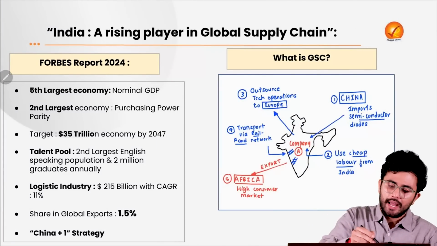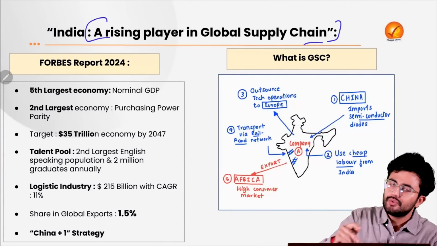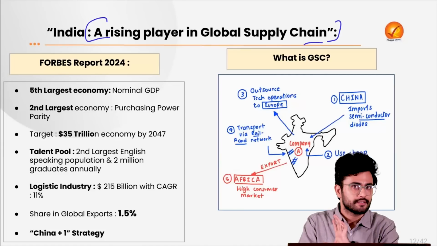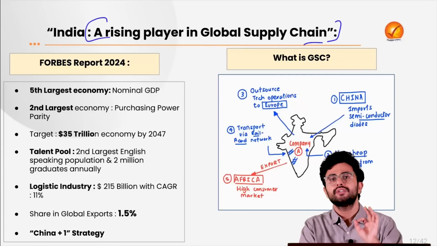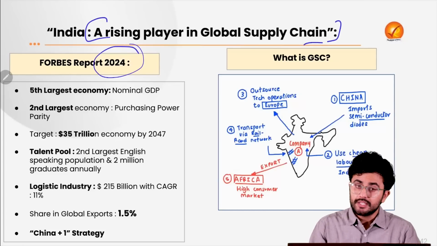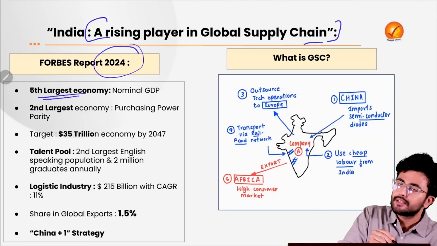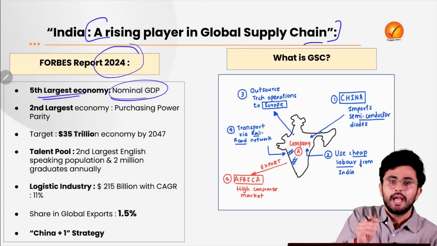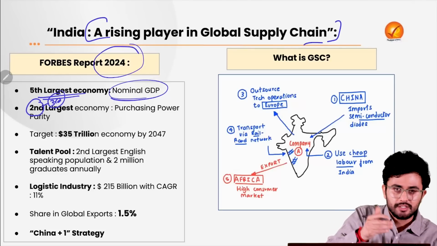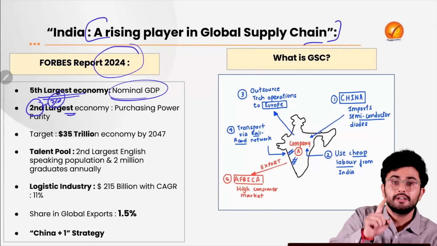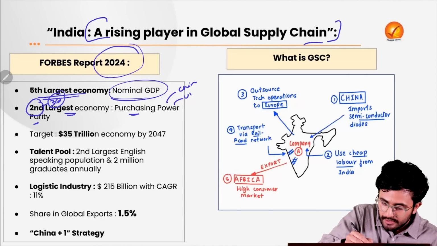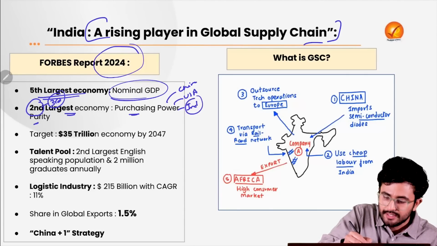Let's first try to understand how India has emerged as a rising player in this global supply chain. For that purpose, we are going to refer to the Forbes report of 2024, according to which India has become the 5th largest economy in terms of nominal GDP, and by mistake, India is not the 2nd but the 3rd largest, so just make the connection. The 3rd largest economy in terms of purchasing power parity. The first is China, the 2nd is USA, and the 3rd largest is India.